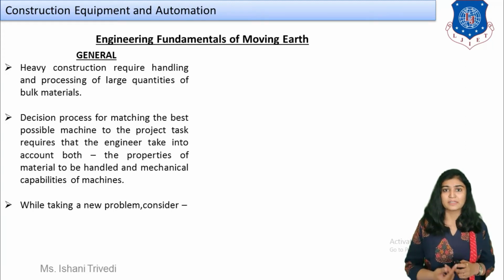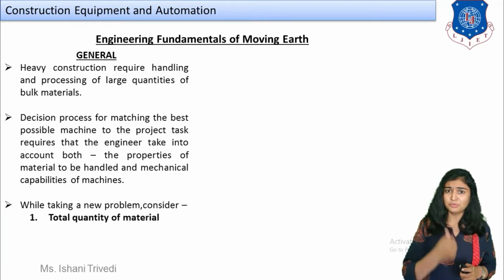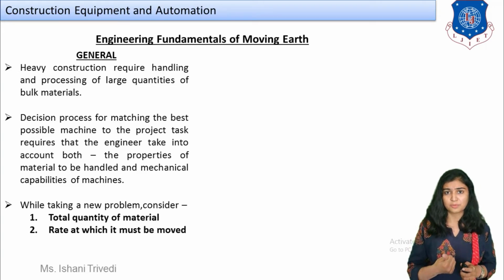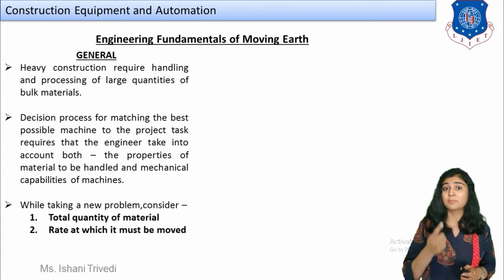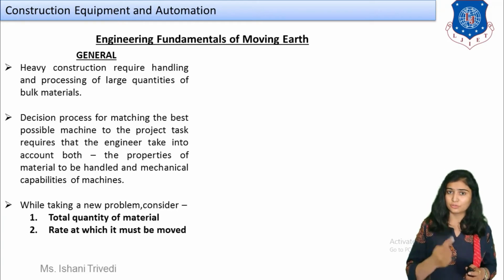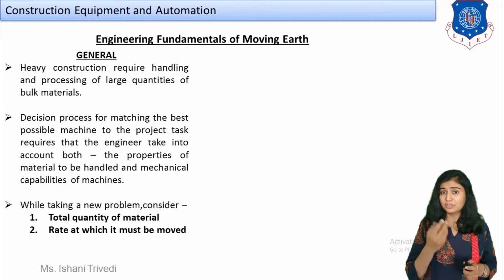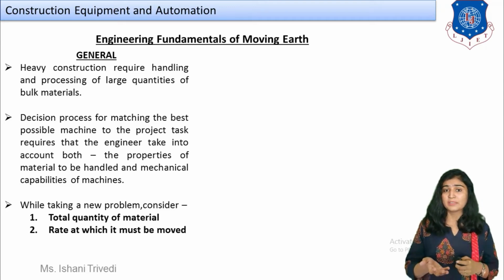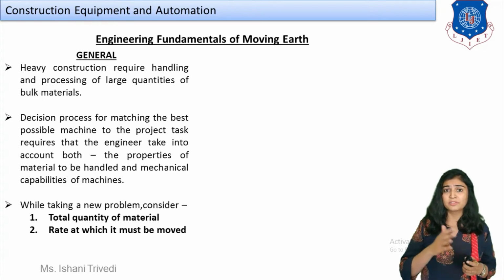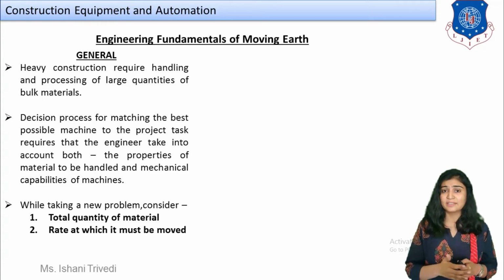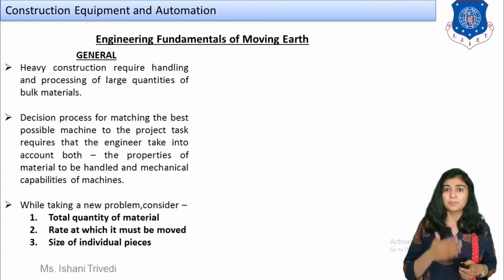So to discuss that, when you are discussing a new construction project, we have to consider three things. First is the total quantity of the material to be excavated or moved. Second, the rate at which it must be moved, right? You are not supposed to take 1 month or 2 months to remove the soil. It will be in huge quantity, so the rate at which the material has to be removed has to be calculated, in terms of speed, in terms of pace.